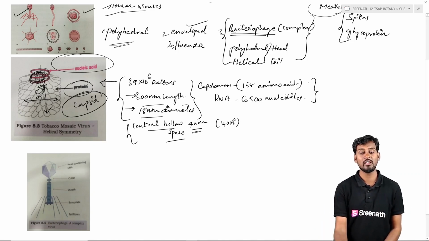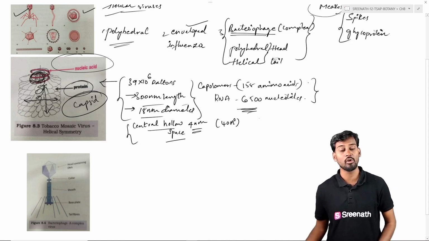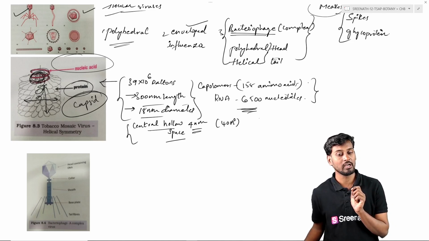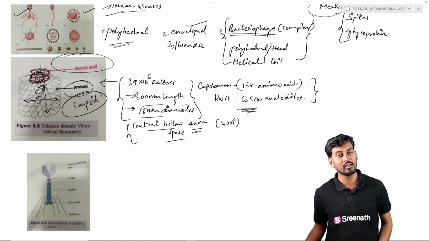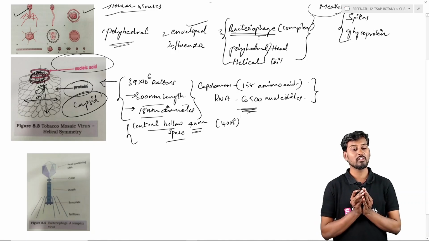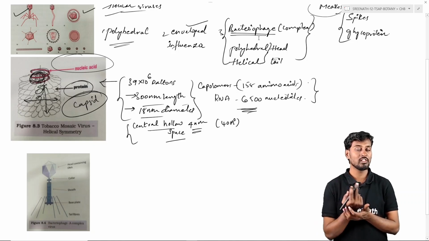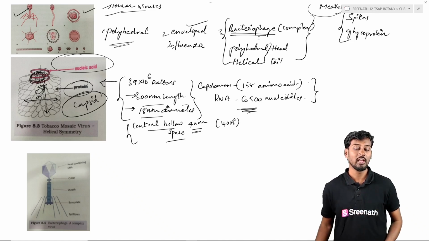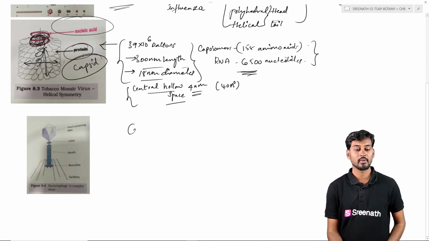And the RNA molecule, which is a single stranded RNA molecule, has 6500 nucleotides arranged in a single strand. So the RNA molecule containing 6500 nucleotides is the entire length of the single stranded RNA molecule. That is about the TMV. The TMV virus shows helical symmetry both in the arrangement of its proteins and in its RNA molecule. And coming to the next one, it is called complex symmetry.